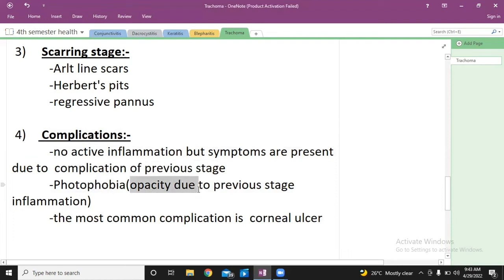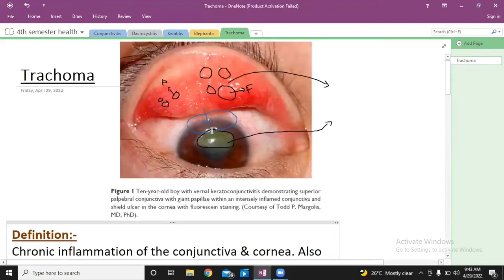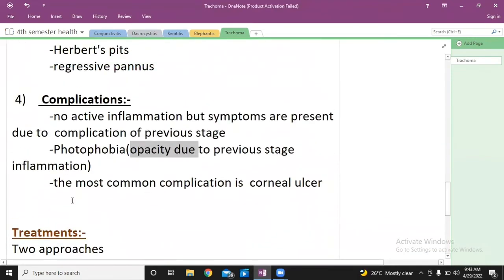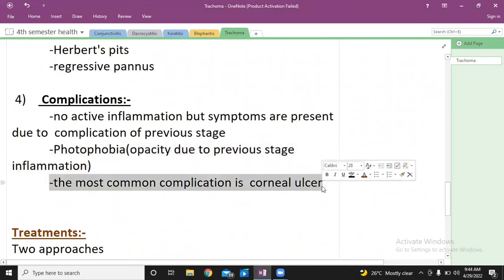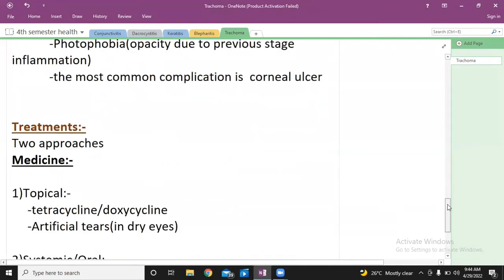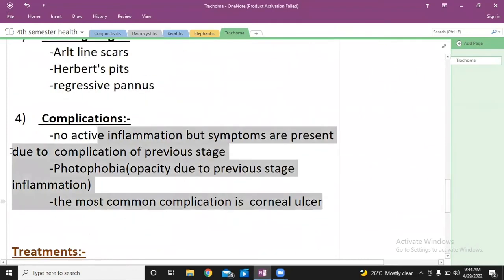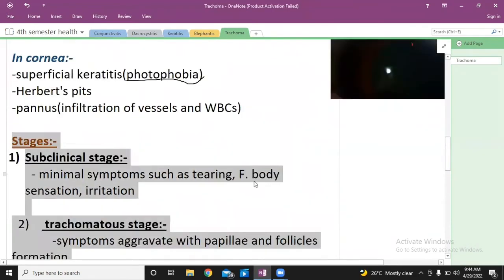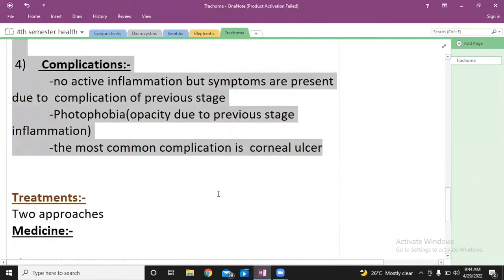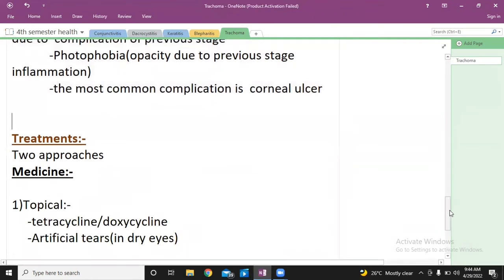So there will be papillae formation and follicle formation.